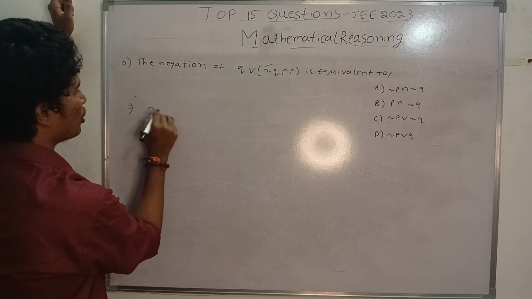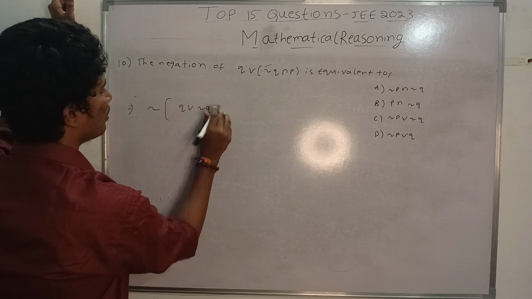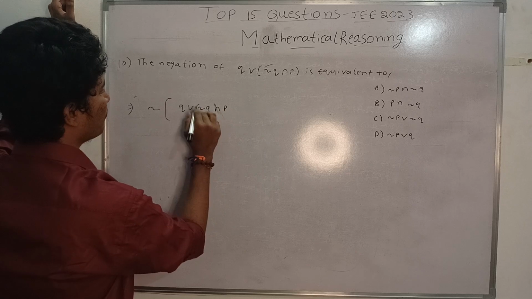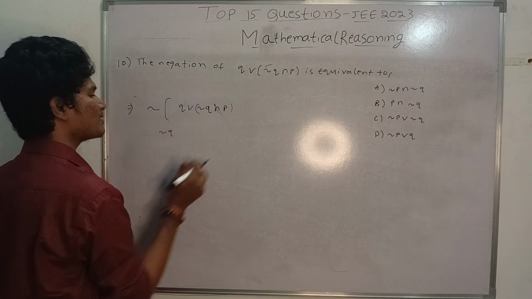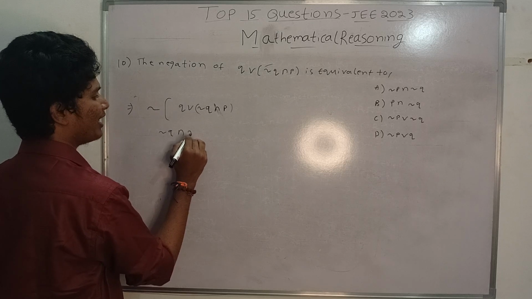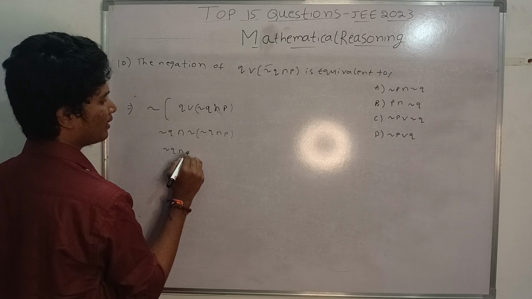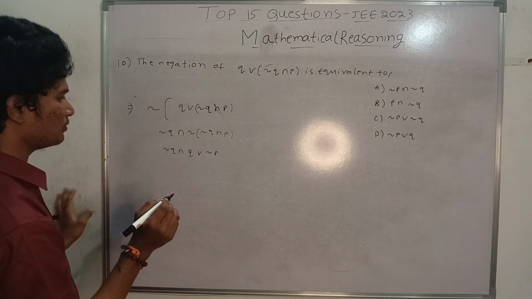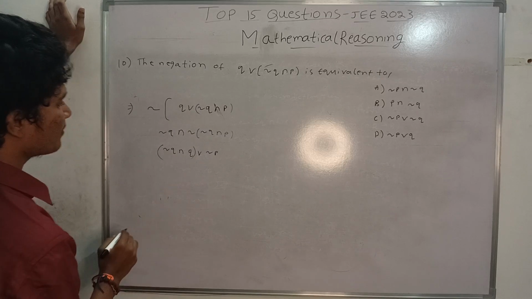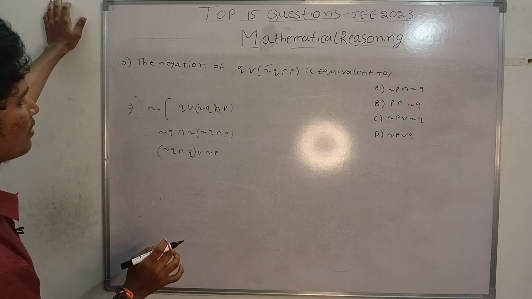So the negation of Q or (not Q and P). What will you get? When I take this negation inside, negation Q and the negation of (not Q and P). So negation Q and (Q or negation P), like this you will get.